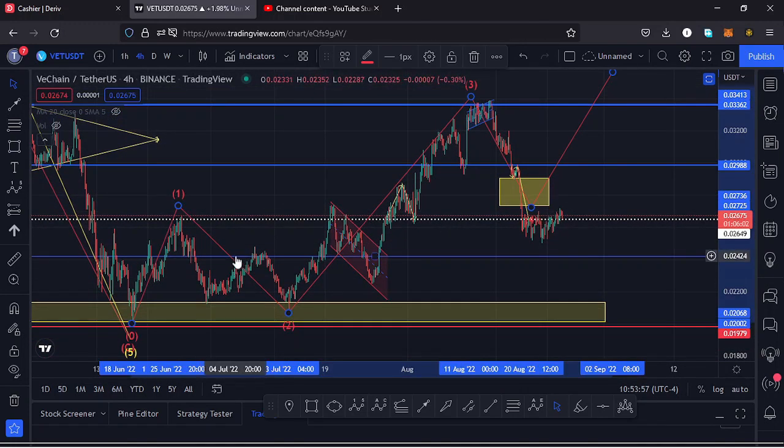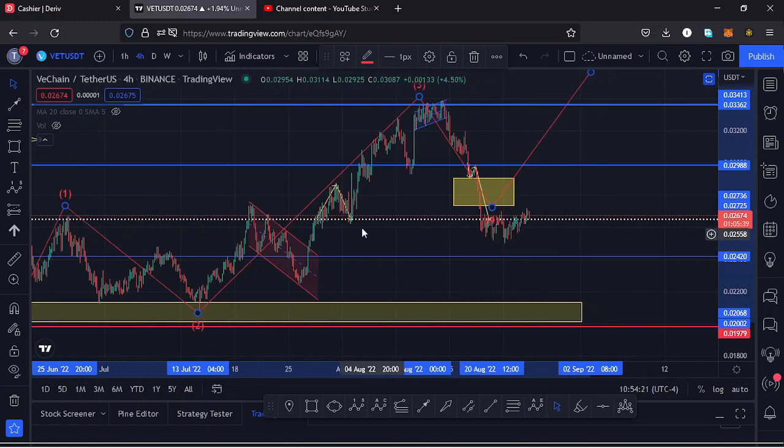And for us to invalidate an Elliott wave structure, that can only happen in the formation of a wave 4. As we retrace to the lower side in the formation of a wave 4, we don't expect a wave 4 to retrace into the high of the first wave to the upside, the high of the first wave. So the high for that first wave was at around the $0.026 mark, and I have marked it out here